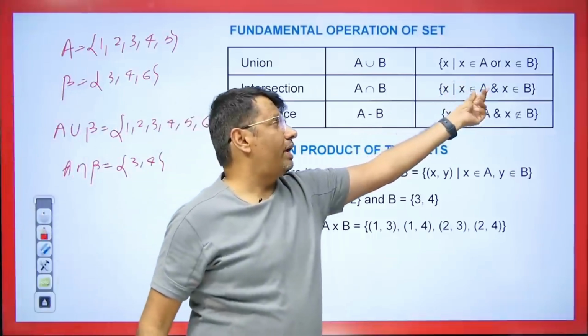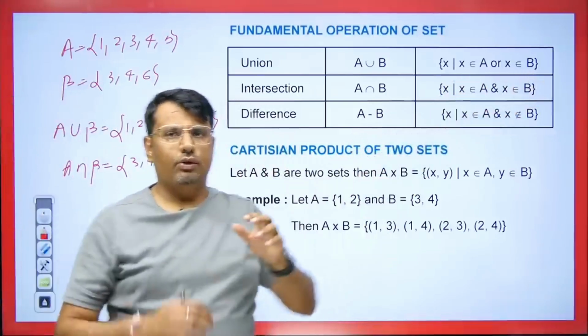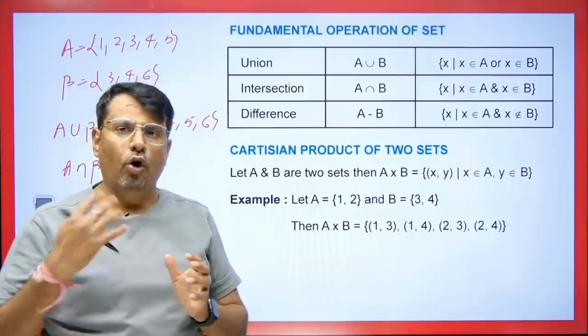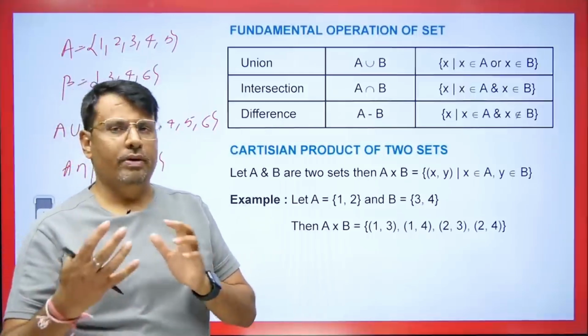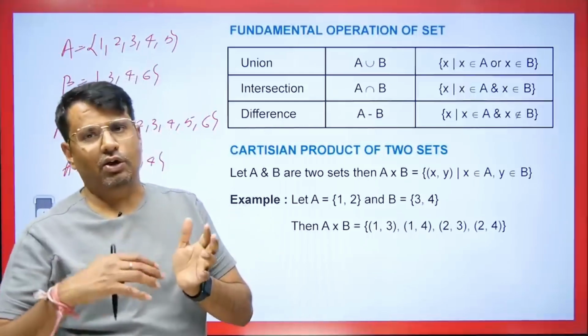So this will result in the intersection, right? X such that X belongs to A and X belongs to B. So students, X should not be in just the A group or just the B group. It should be in both, right? So here 3 and 4 will come.